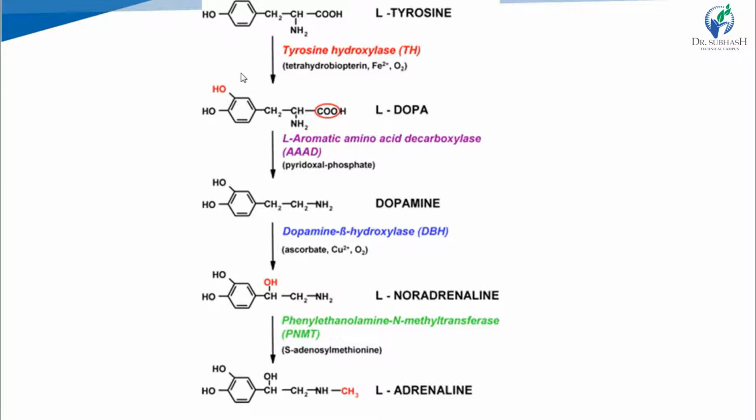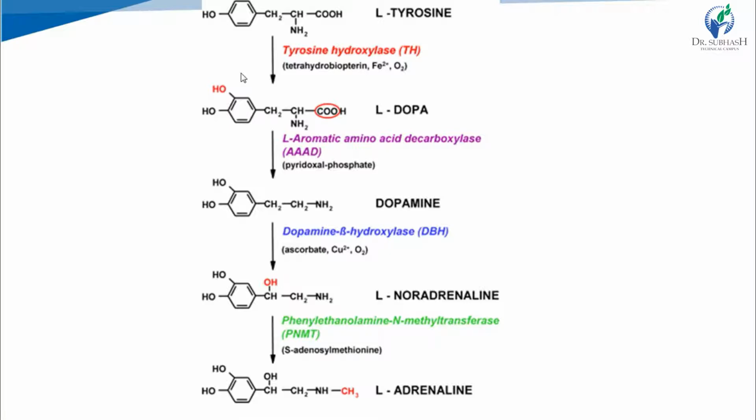Dopa to dopamine is catalyzed by aromatic amino acid decarboxylase, also known as dopa decarboxylase. Then dopamine to noradrenaline is by dopamine beta hydroxylase, and noradrenaline to adrenaline is by PNMT, phenylethanolamine N-methyl transferase.